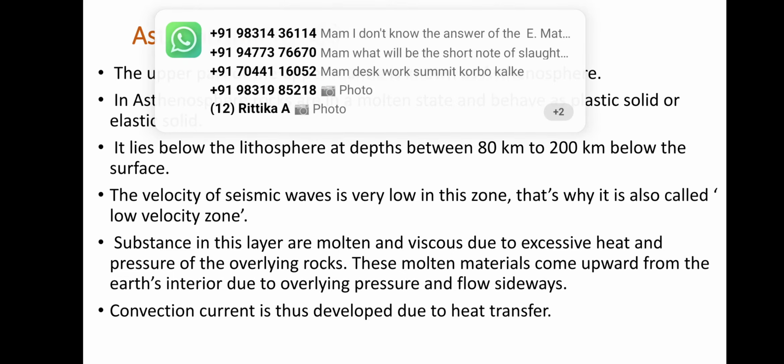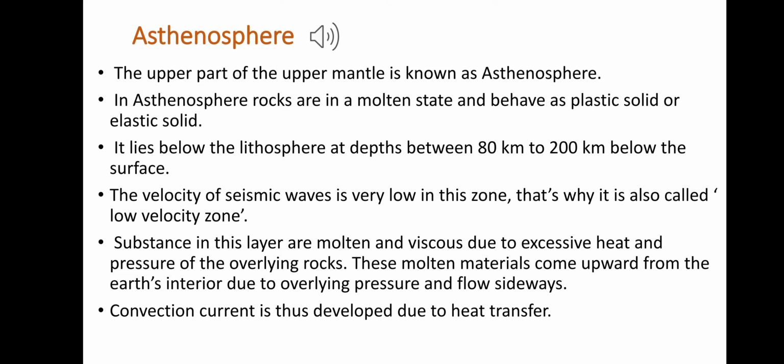You know the plates are always moving. On Earth's surface there are many plates, and the plates move only due to the convectional currents which occur in the asthenosphere.